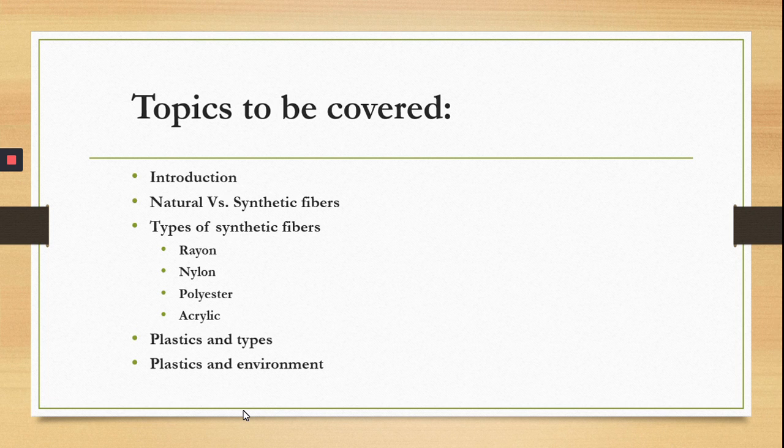After that we will discuss natural fibers versus synthetic fibers, and we will talk about what the natural and the synthetic fibers are. Then we will see the types of the synthetic fibers, because we already learned the natural fibers in our previous classes, 6th or 7th. So here we have to talk mainly about the synthetic fibers. Rayon, nylon, polyester, acrylic, these are the synthetic fibers we have to discuss in this chapter.